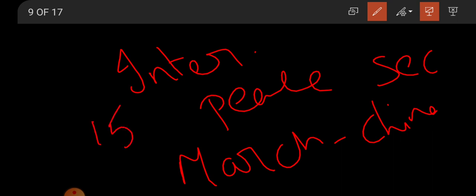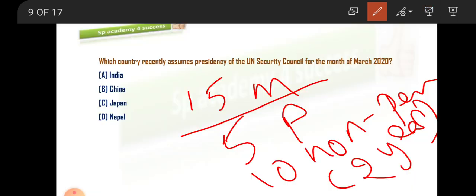All the members will assume the presidency every month in rotation. 5 members will be the permanent members and 10 will be the non-permanent members for a period of 2 years. Right. So this is the story behind this, and the answer for this is China. Right. So B is the right answer for this.